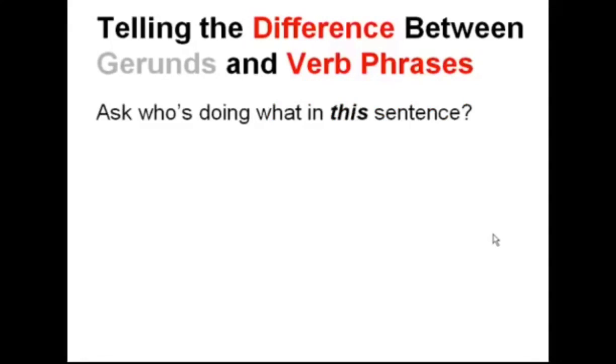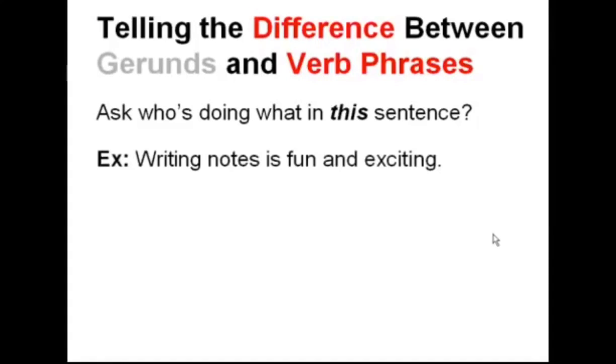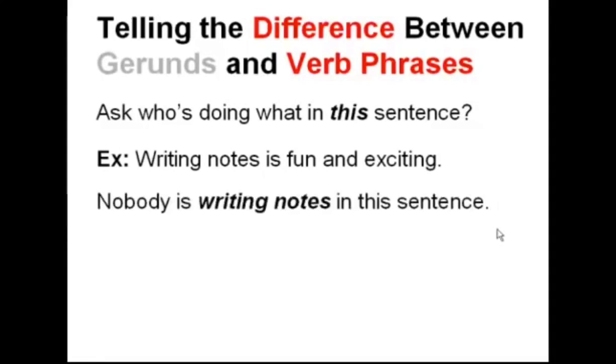So you ask yourself, who's doing what in the sentence? Writing notes is fun and exciting. Well, who's writing notes? Nobody's writing notes. What's the action in the sentence? First thing we should do when we're trying to understand the structure of a sentence is find the action. So what's the action? Is. What is? Writing notes. We are discussing writing notes as a thing. Therefore, it is a gerund, not a verb. Nobody is writing notes. Writing notes is a thing.